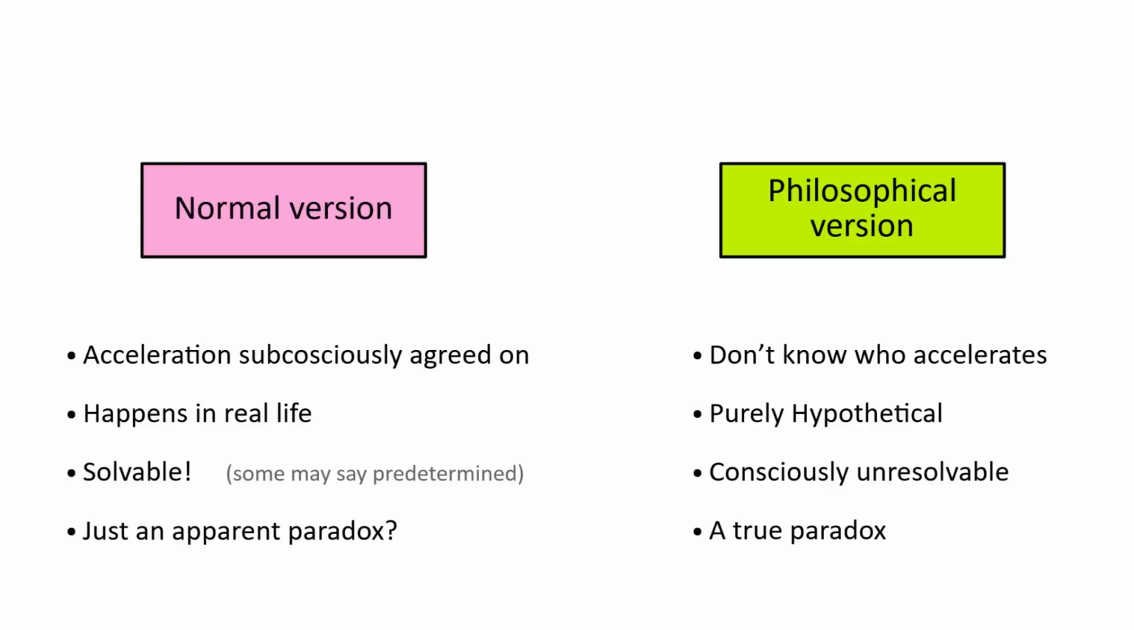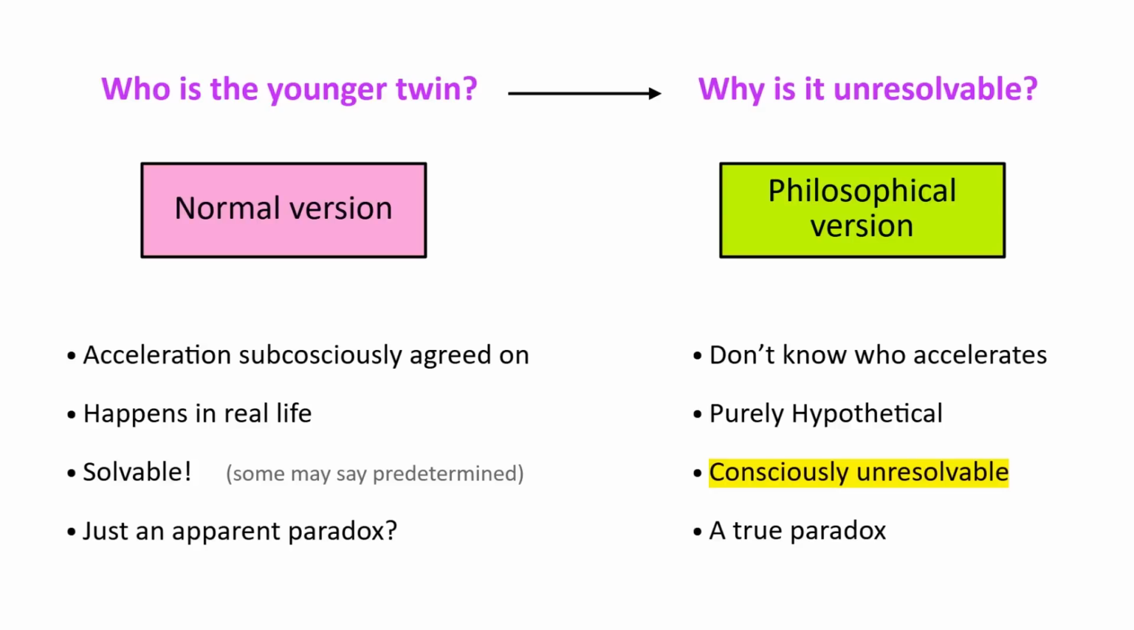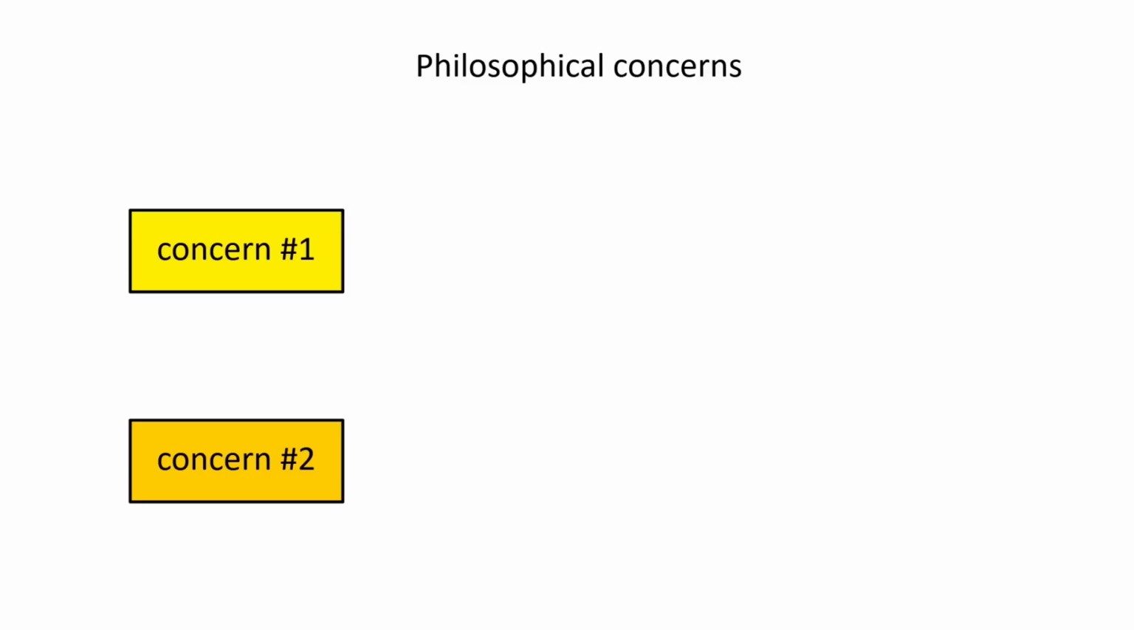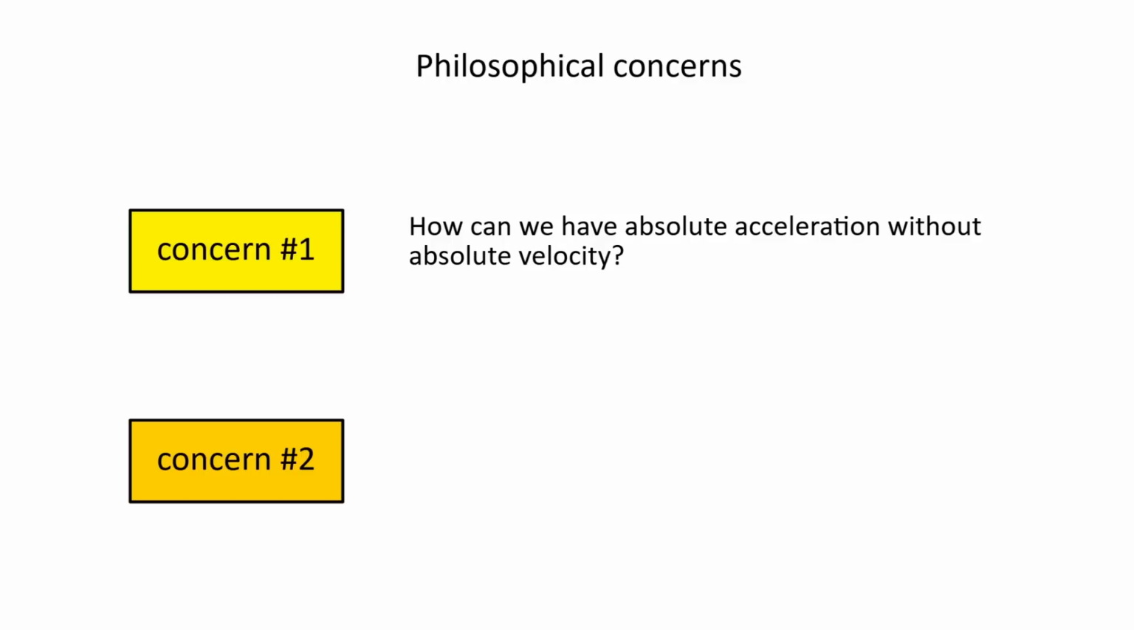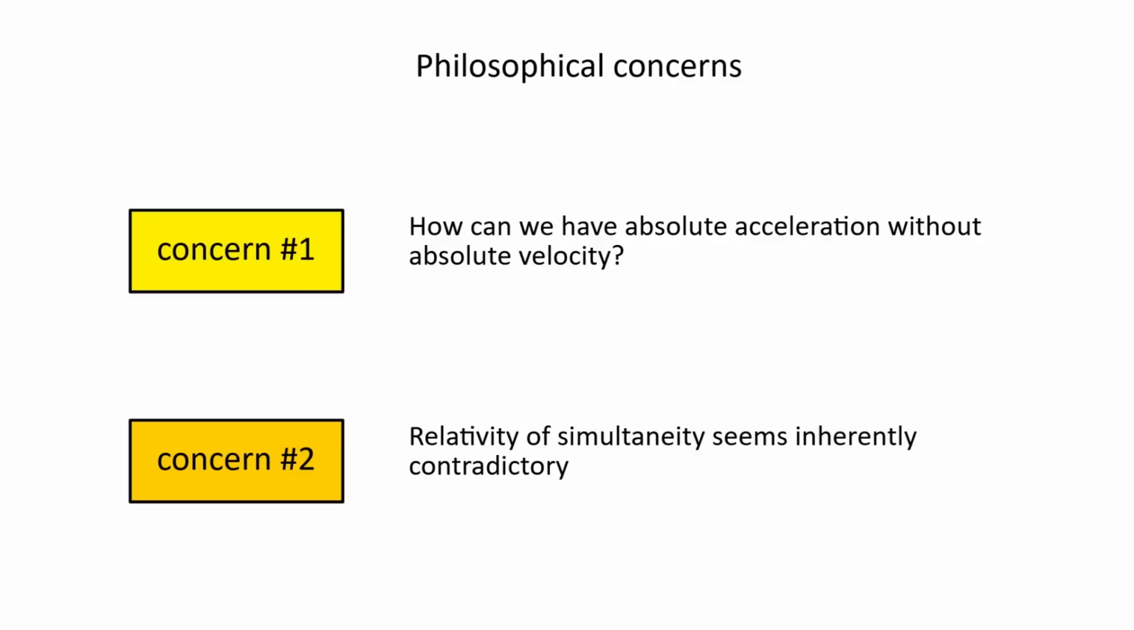As I mentioned earlier, the philosophical version is by its very nature unresolvable. In that case, the question becomes not who is the younger twin, but instead why is this unresolvable? Specifically, there are two main philosophical concerns. One, how can we have absolute acceleration but not absolute velocity? And two, how can they both observe each other aging slowly or events in different orders when it seems inherently contradictory? Well, the thing is, from a scientific perspective, it doesn't really matter.